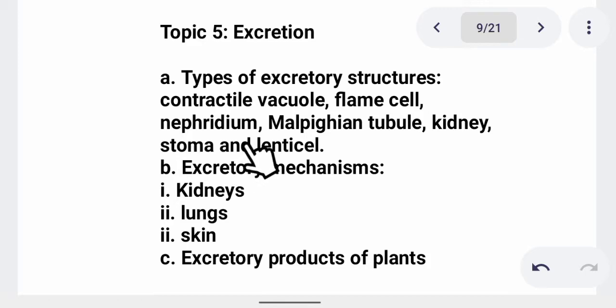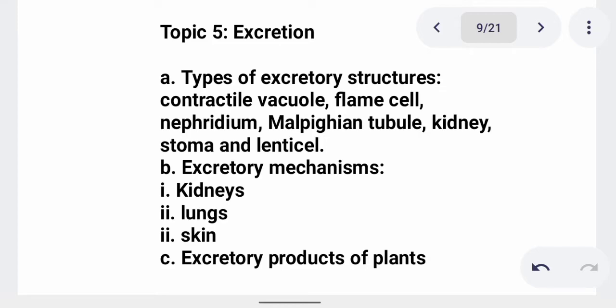Then we have nephridium. Nephridium is present in earthworm. Then we have malpighian tubules that are present in insects. Then we talk of kidney that is present in mammals. The kidney is divided into glomerulus and Bowman's capsule, where one serves as ultrafiltration and one serves as selective reabsorption. Then here we talk of stomata and lenticel, which are present in plants.